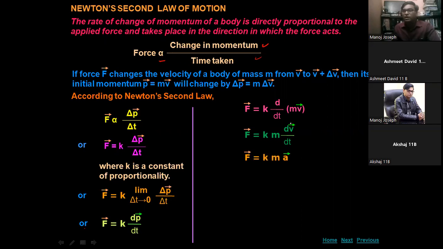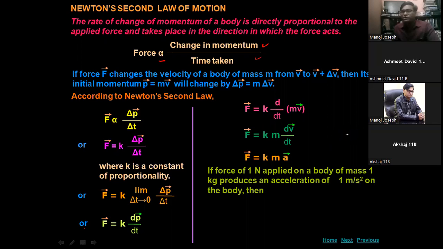In the next step, the rate of change of velocity is called acceleration. So the force will be K m a. m is constant and a is the acceleration, which is equal to the rate of change of velocity. So we have derived force as the product of mass and acceleration.